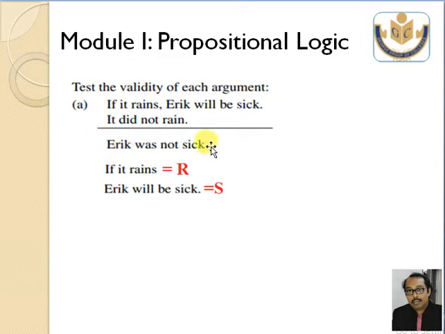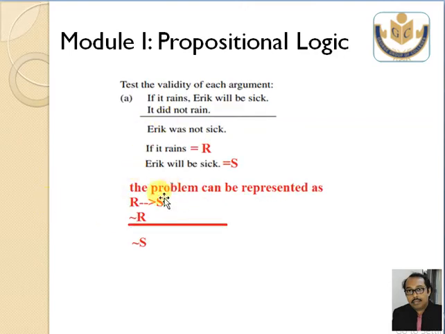Now I am representing these statements as propositional symbols. If it rains, my symbol is R. Eric will be sick is represented as S. So the problem can be represented as R arrow S, because if it rains, Eric will be sick.